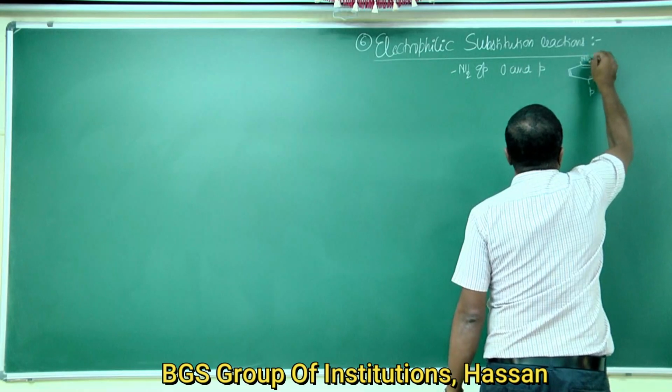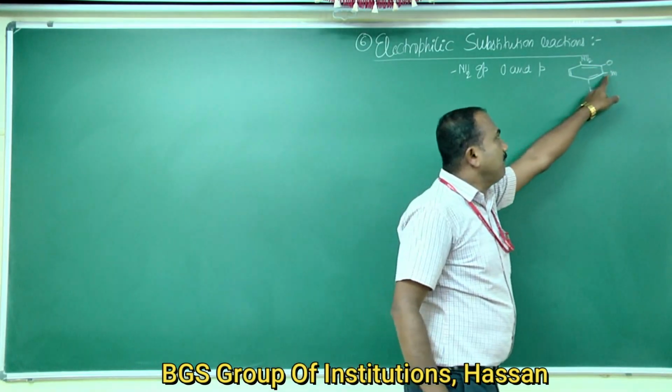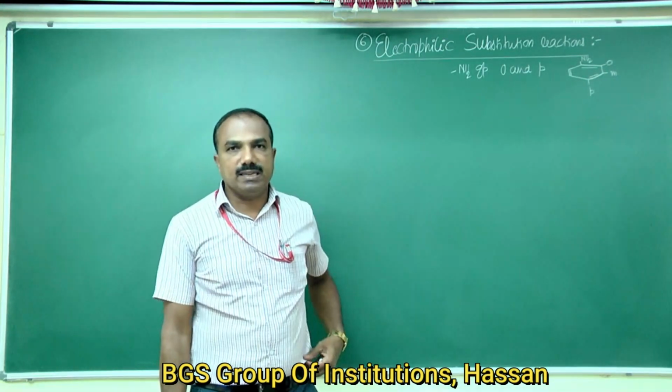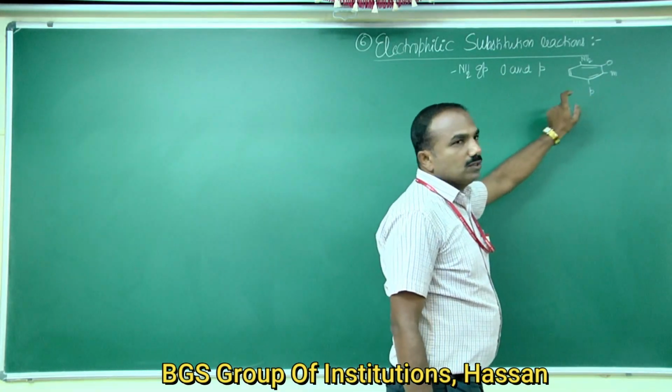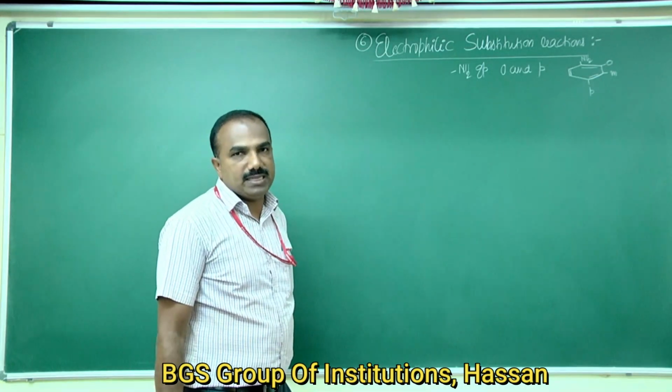Because ortho and para positions contain double bonds, whereas the meta position has a single bond. Therefore, the electron density is less at the meta position, and so ortho and para products are formed. In that, the para product is the major product.